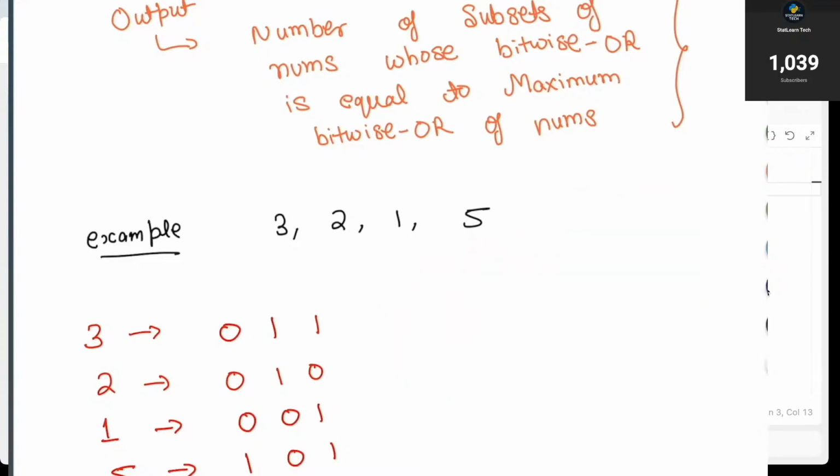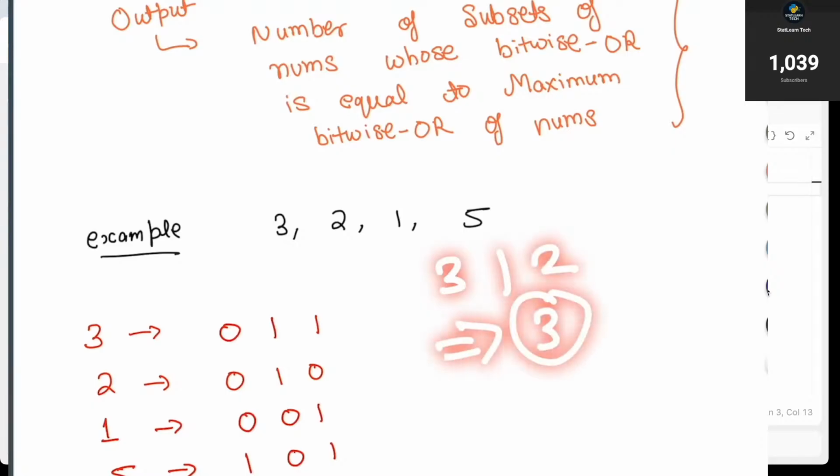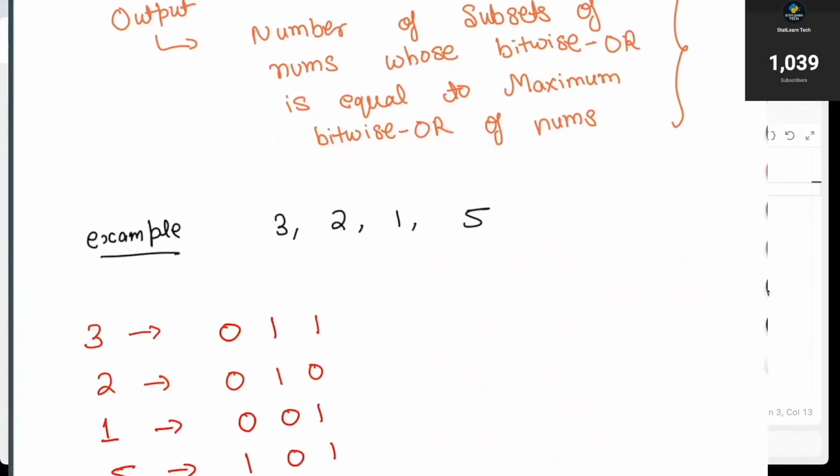For example, if we talk about two numbers 3 and 2, the bitwise OR of 3 and 2 is equal to 3. Now if I take the bitwise OR of 3 with some other number, let us say x, then this output will never be less than 3. It can be 3 or more than 3, and that is why I am saying the bitwise OR is a progressive operation. Whenever you do bitwise OR of multiple elements, your output is always going to increase and never going to decrease, and that is a mathematical property.